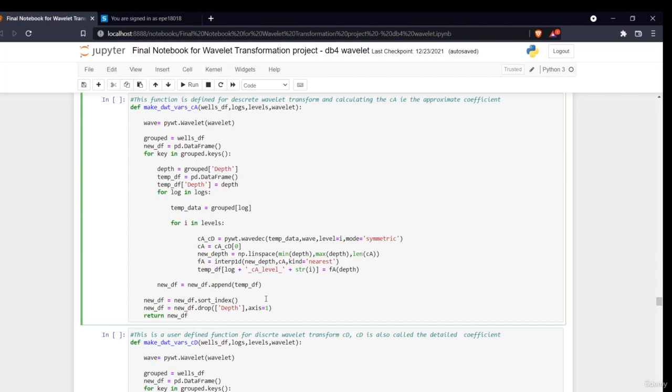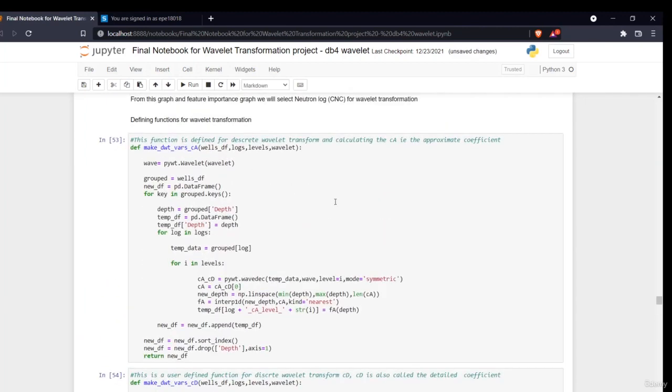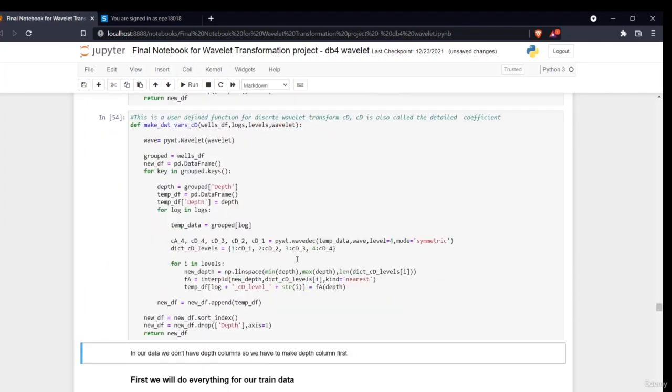So now what is happening? I'm creating a new feature with all those wavelet transformation feature columns which we have created on the basis of level. That means the log plus cA level 1, cA level 2, cA level 3, like that. Now I'm creating a new DF and appending it in here. So this was a function to create the approximate coefficients, and this is for the detailed coefficients.